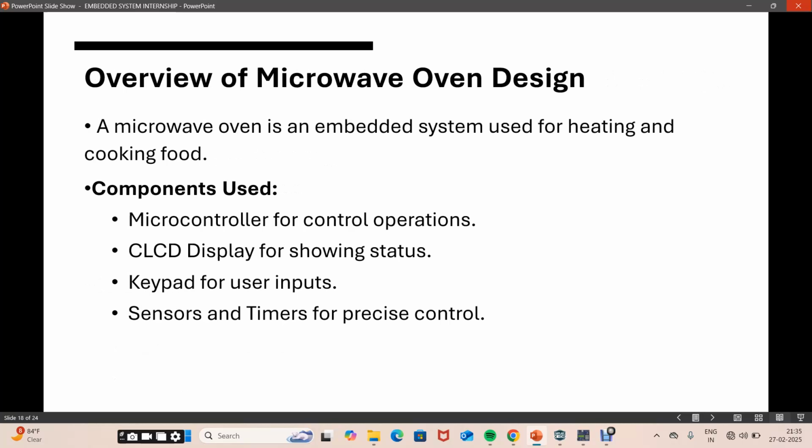Next, microwave oven design. A microwave oven is an embedded system which is used to heat and cook food, and it is used in daily life. The components used are a microcontroller to control all the operations of the microwave oven, a CLCD display to show the status, whether it is grilling mode, start mode or convection mode, etc., a keypad for the user to give input, whether to start, stop, or pause the cooking, and sensors and timers to control the system.